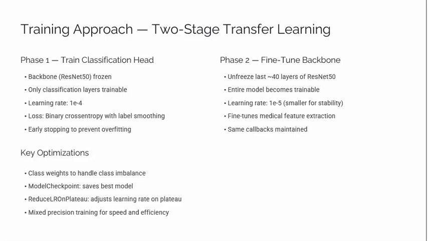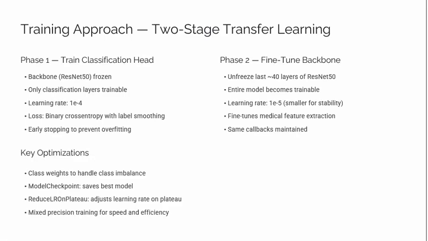Coming to the key optimizations, to make the training more efficient, we added several optimization methods. Some of them are class weights, which help balance the dataset so that the model doesn't favor the majority class. Model checkpoint automatically saves the best performing model during training. Reduce learning rate on plateau lowers the learning rate when progress slows, helping the model refine its learning.